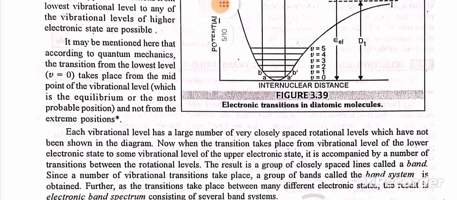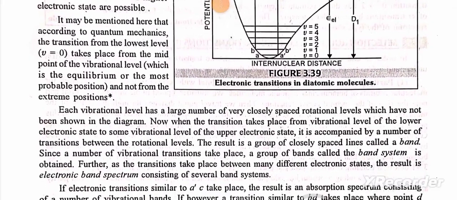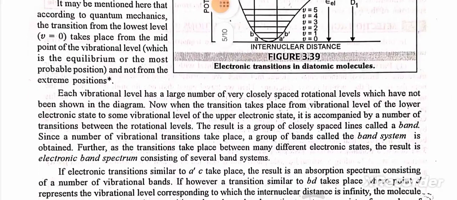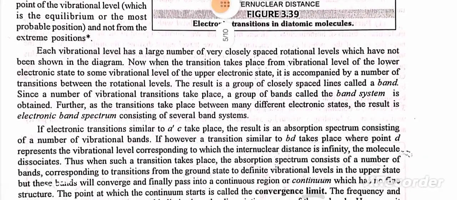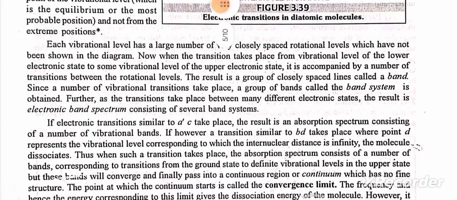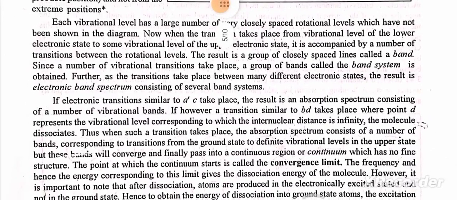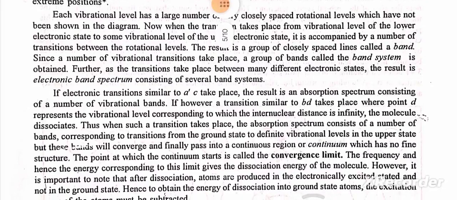It may be mentioned here that according to quantum mechanics, the transition from the lowest level takes place from the midpoint of the vibrational level, not from the extreme positions. Each vibrational level has a large number of very closely spaced rotational levels which have not been shown in the diagram. Now, when the transition takes place from a vibrational level of the lower electronic state to some vibrational level of the upper electronic state, it is accompanied by a number of transitions between the rotational levels. The result is a group of closely spaced lines called a band.